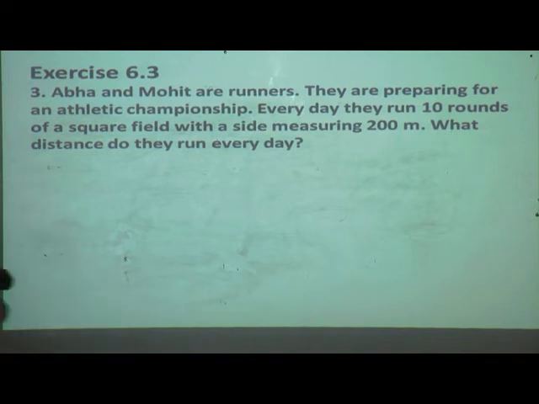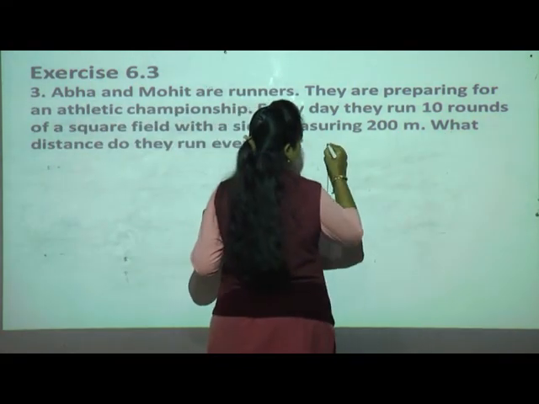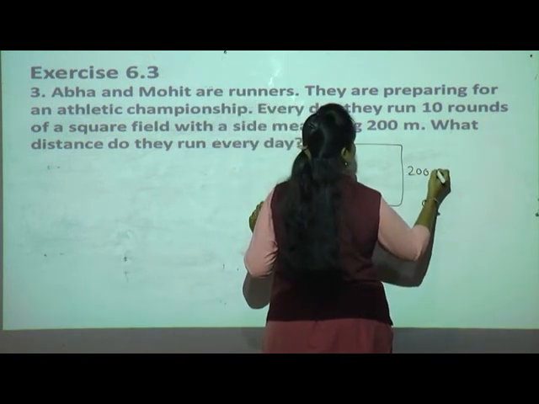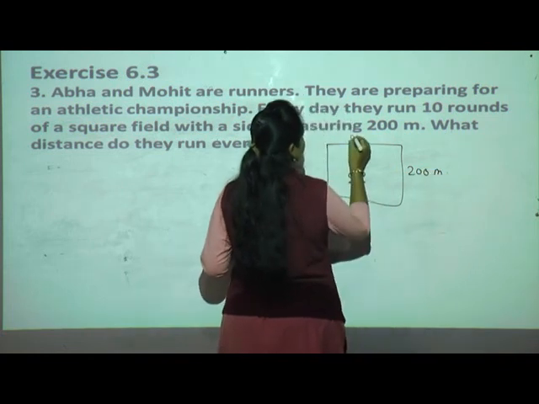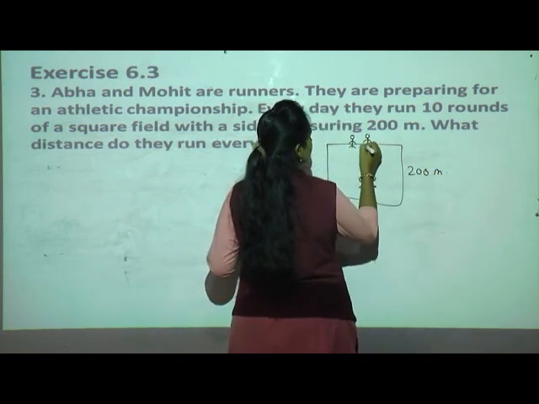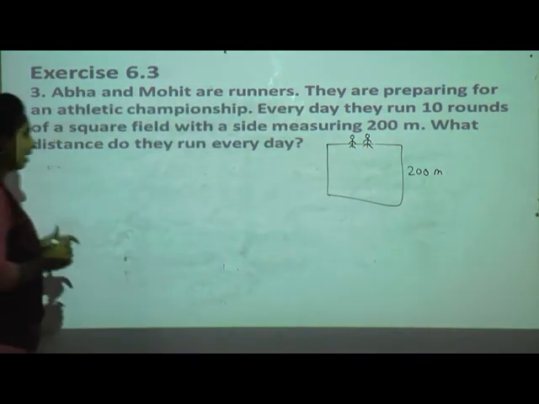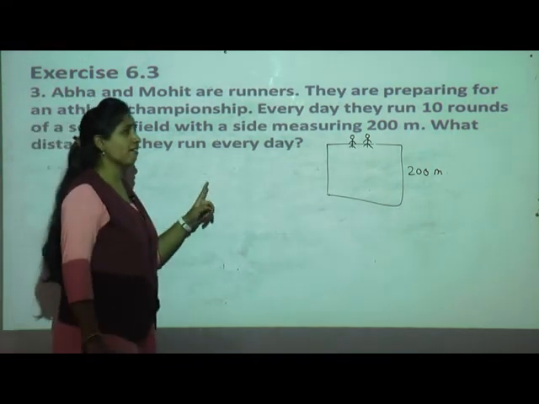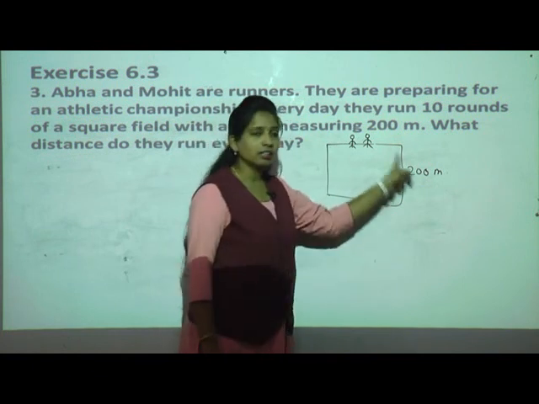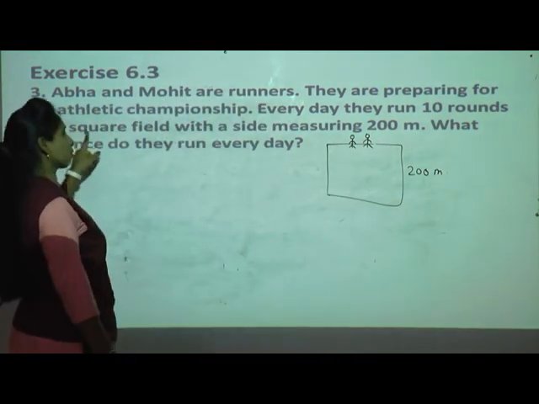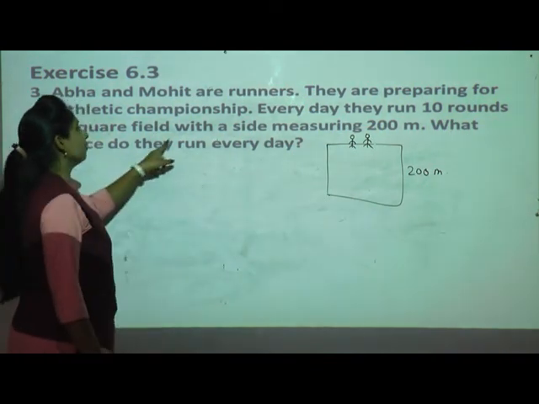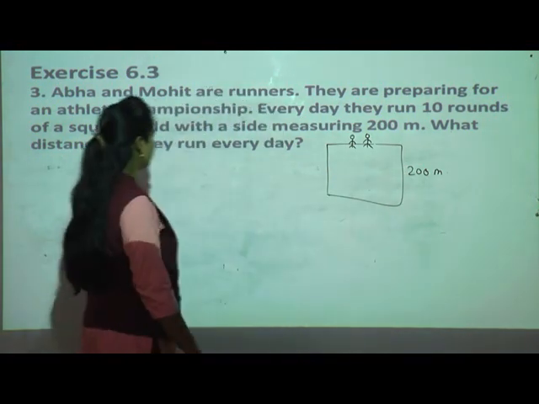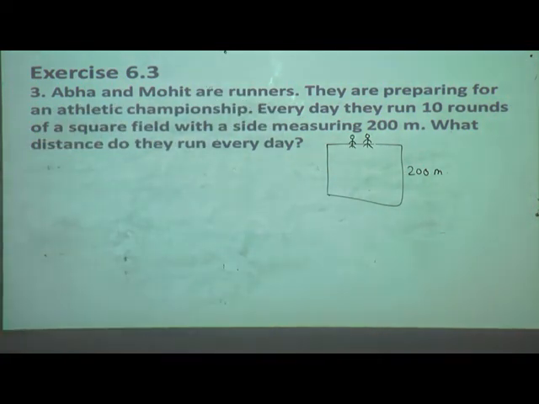Now see. Each side is how much? 200 meter. There are two boys, one is Abha and one is Mohit. What are they doing? They are preparing for the athletic championship. So every day they run 10 rounds of a square field. That's why I have drawn the square field with a side measuring 200 meter. One side is 200 meter. So what is the distance they run every day?